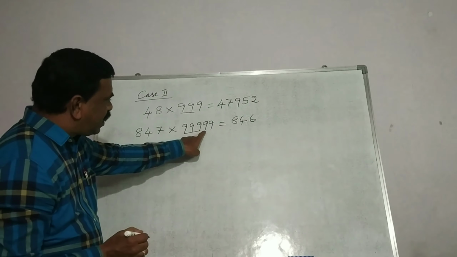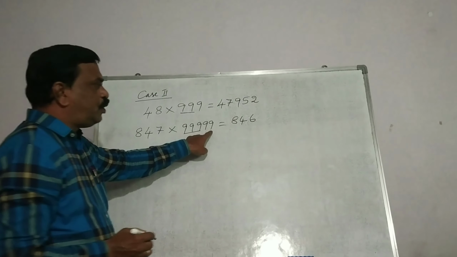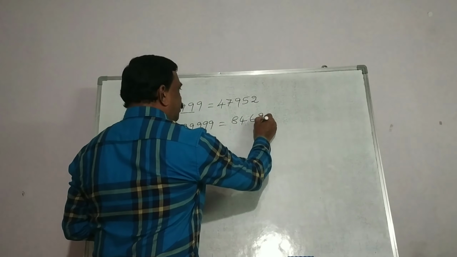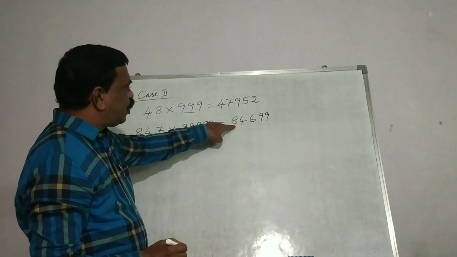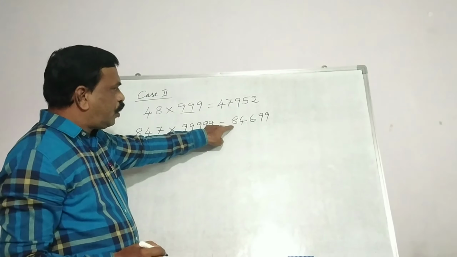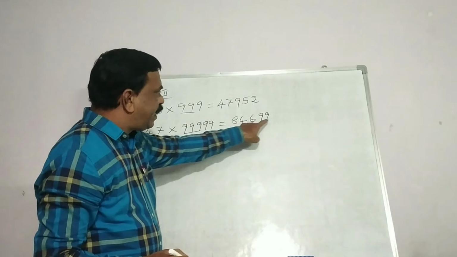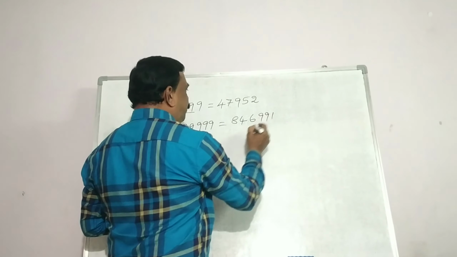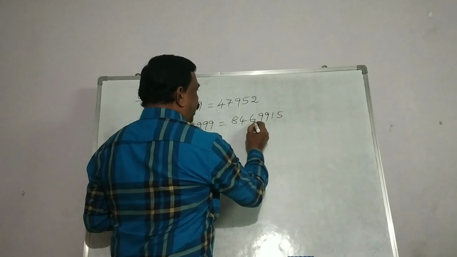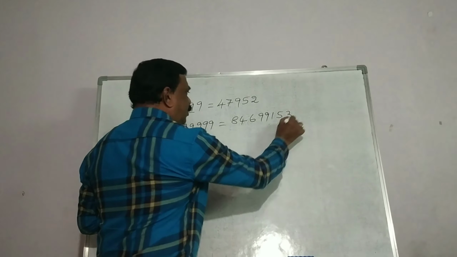Now, how many 9s are extra here? 2 9s are extra here. So these 2 9s will come in the middle here. Just write those 2 9s here. And for these numbers, write the complement of 9, or subtract all these numbers from 9 and write the digits here. That is the right hand side part of the answer. 9 minus 8 is 1, 9 minus 4 is 5 and 9 minus 6 is 3. So this is our answer.